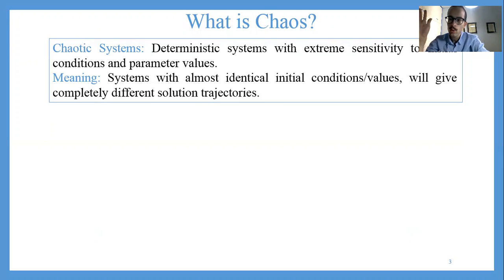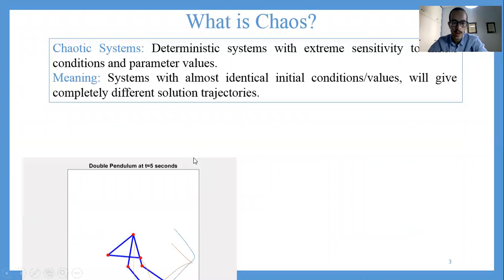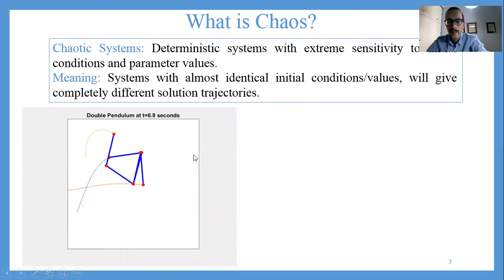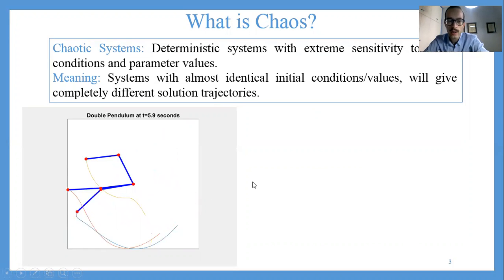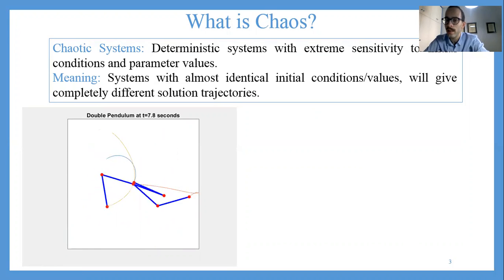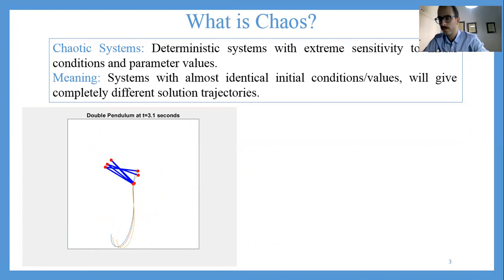And I can easily showcase chaotic behavior with a couple of simulations here. So let's see the first simulation. Here you will see that I have 3 pendulums, wait until it resets, and they start from almost identical initial conditions, almost identical. And you see that after the second or third second, the trajectories of the 3 pendulums become completely different. So this is an indication of extreme sensitivity to initial conditions and hence chaotic behavior.